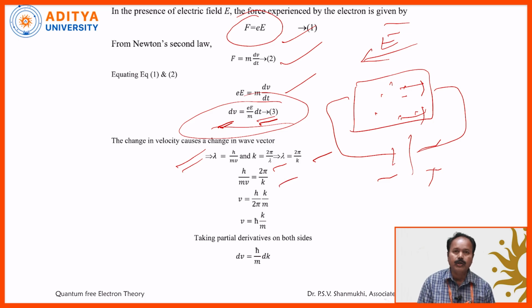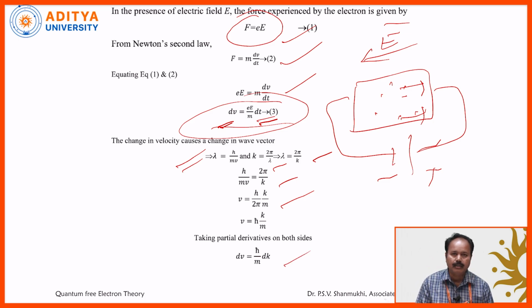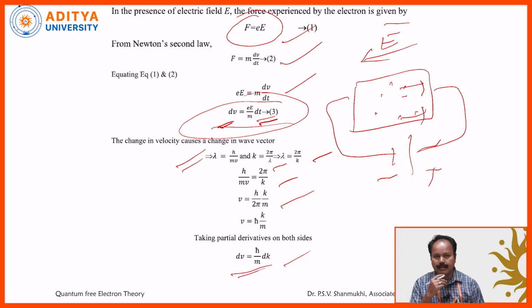Substitute here, what do you get there? h by mv is equal to 2 pi by k, or v is equal to h by 2 pi k by m. And afterwards, what is v? v is equal to h cross into k by m. Or take the variation in v. Just take the variation in v: dv is equal to h by 2 pi, taken as h cross or h cut.